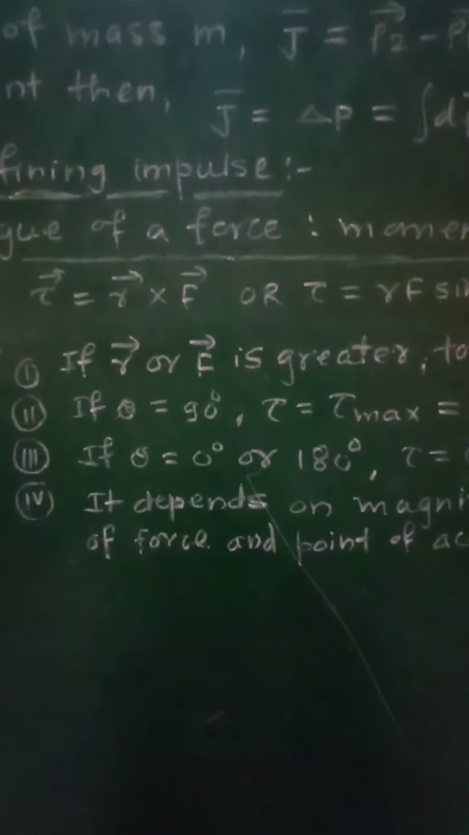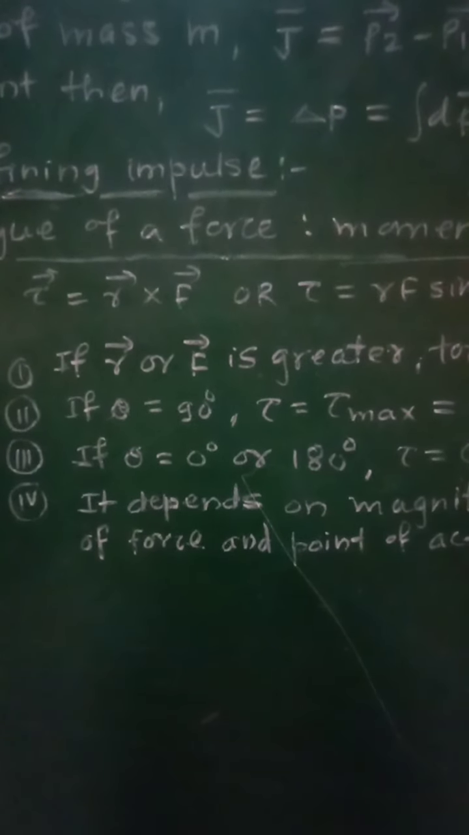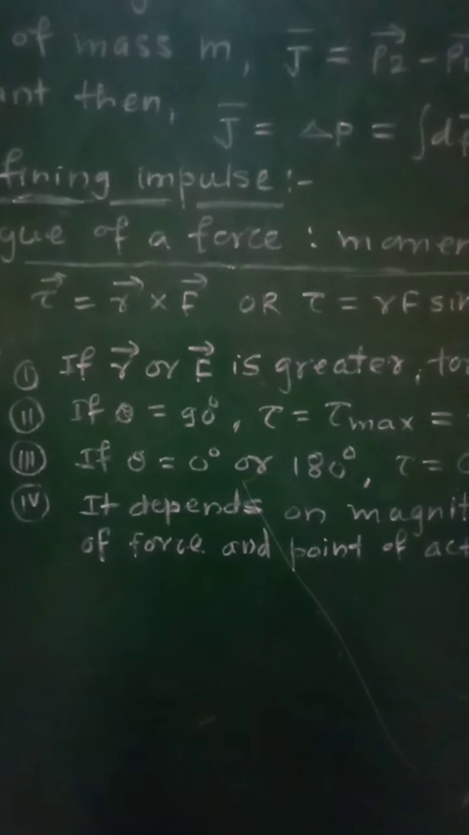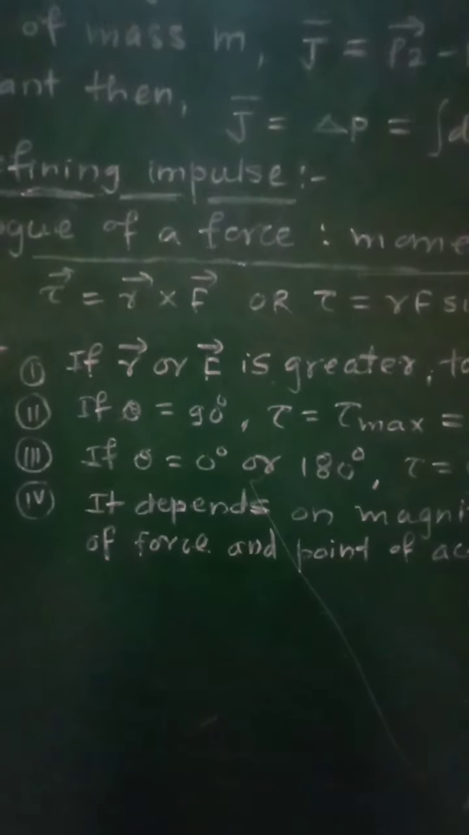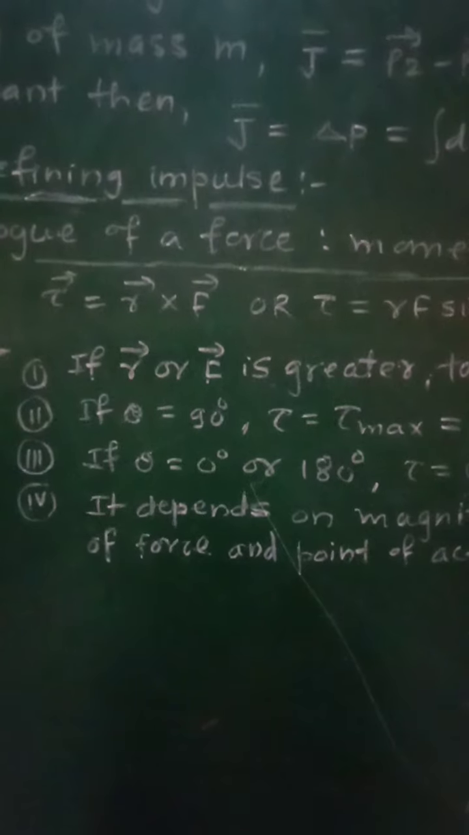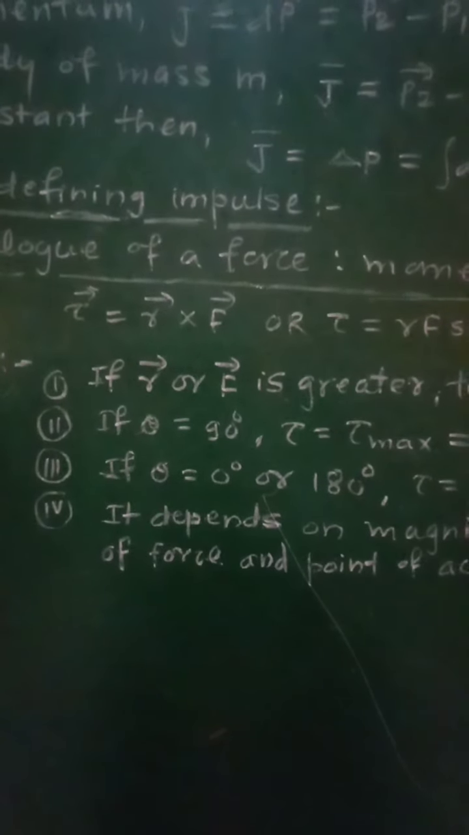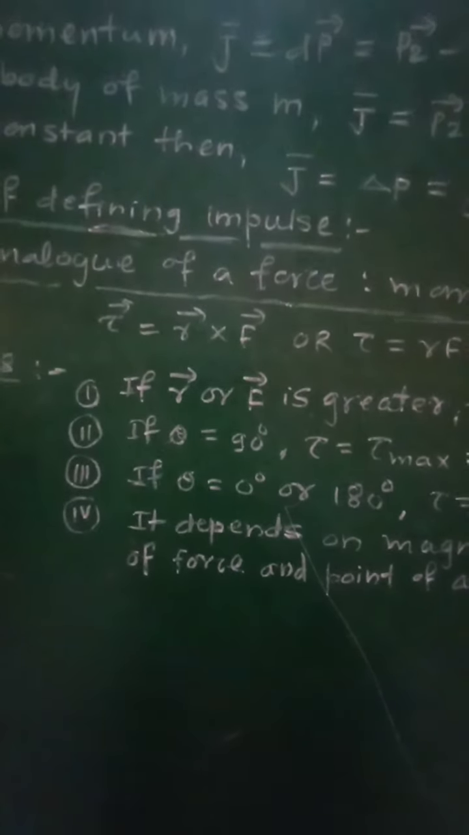So from all these examples we can conclude that in order to find out the impulse, we will have to consider the change in momentum, since that interaction between the two bodies takes place for a very short interval of time. And now let us see